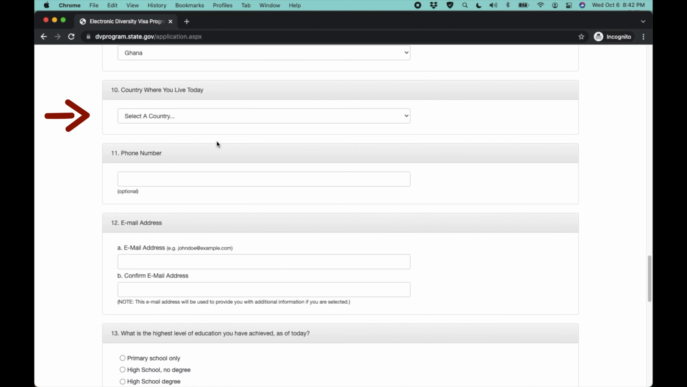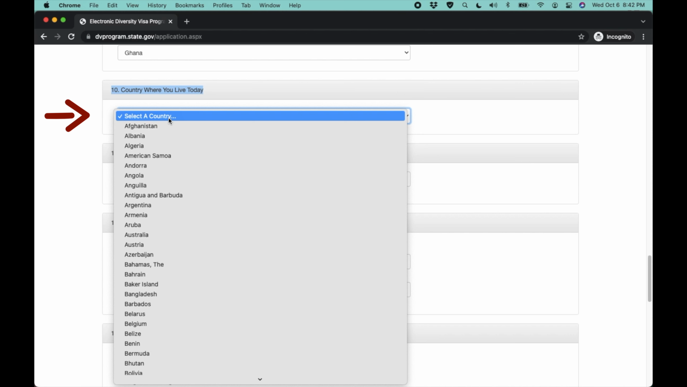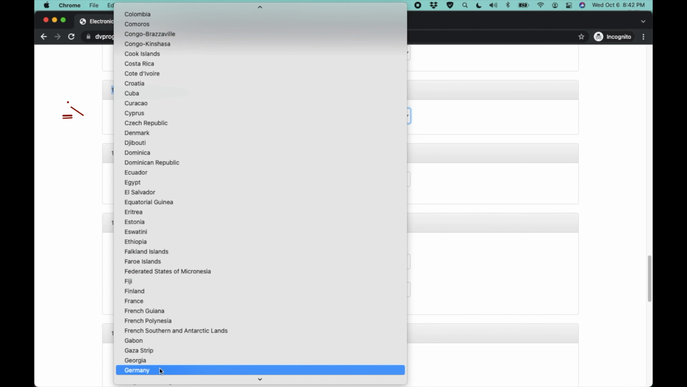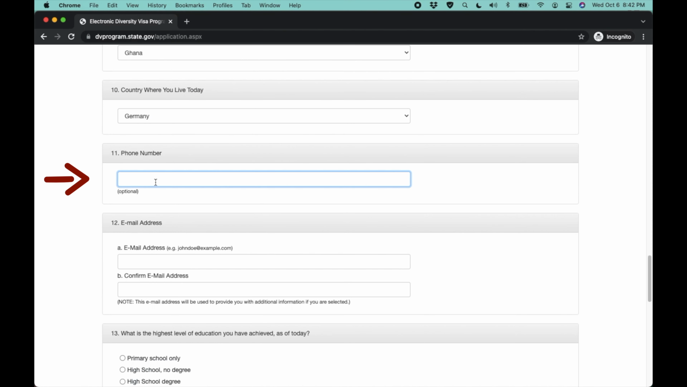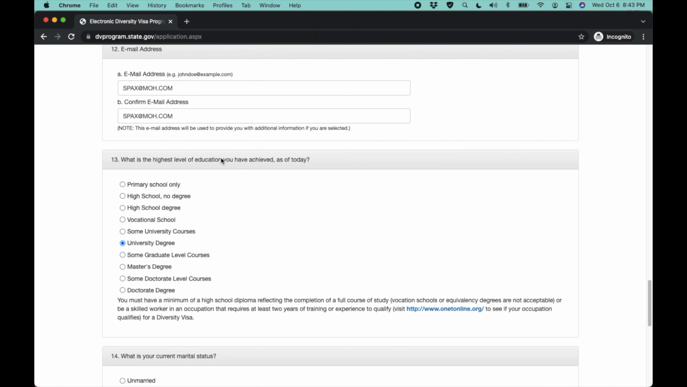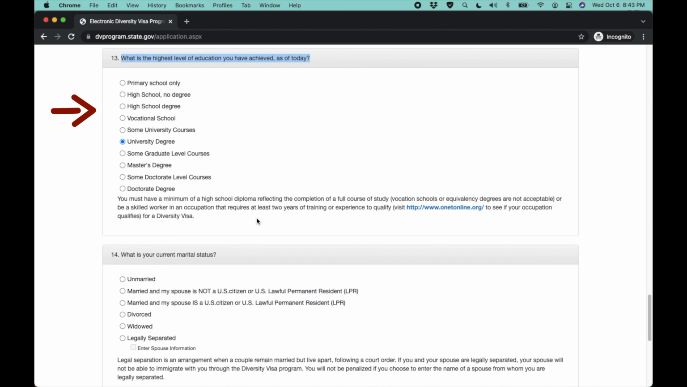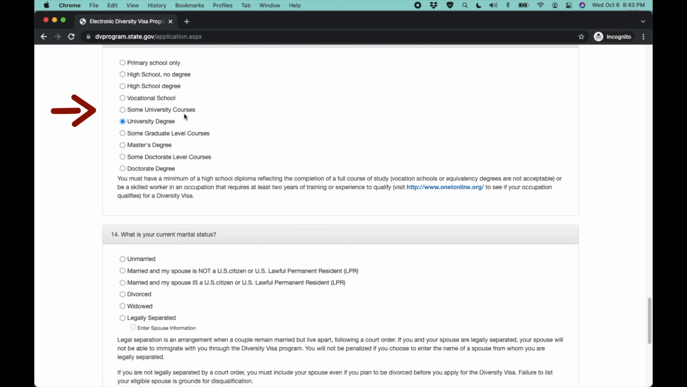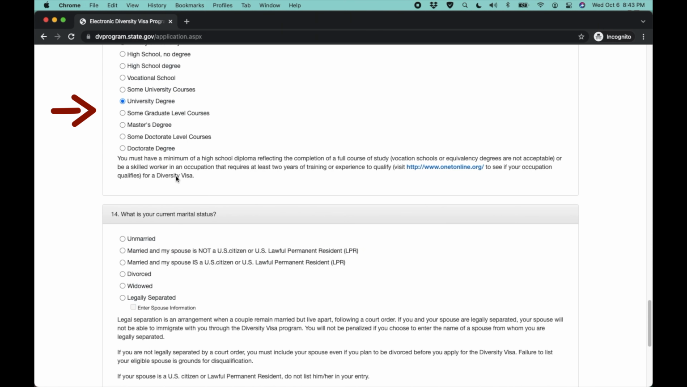In Section 10, this is where you select the country where you live currently. Section 11 indicates your phone number accordingly. Section 12 entails your email address. This is important, so make sure you enter an email address that you will continue to have access to for over a year. Section 13, this is your highest level of education. Make sure you select that qualification from this list.